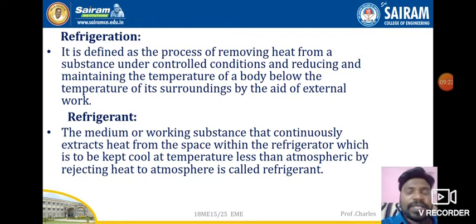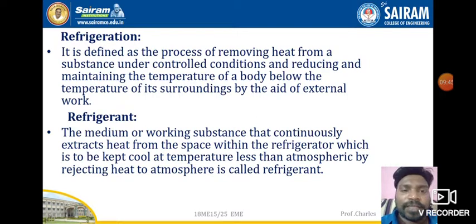Next, the refrigeration cycle. A cycle means it keeps on rotating; in this process of extracting heat, it rotates in a certain path. That path is nothing but the refrigeration cycle.